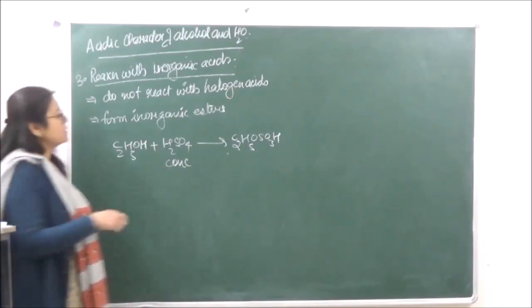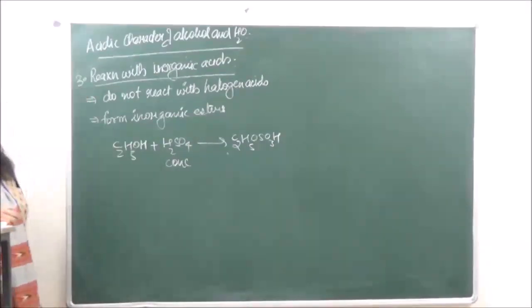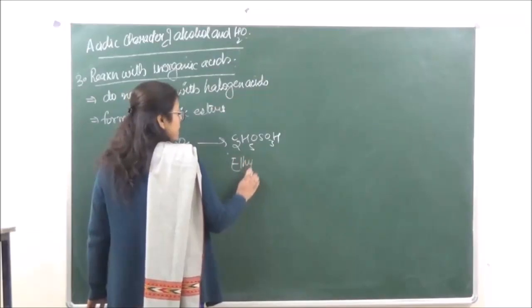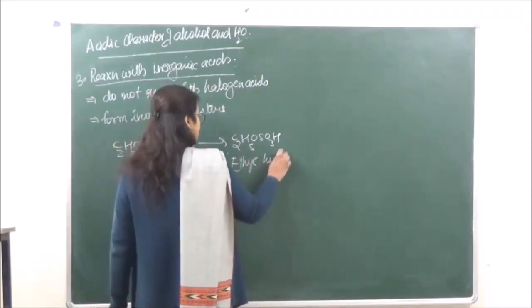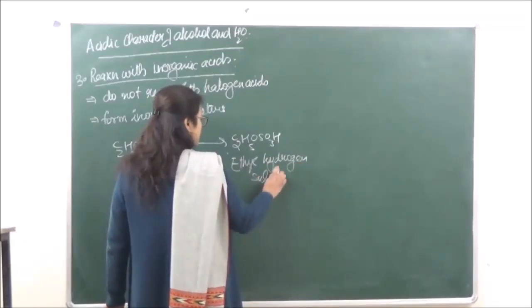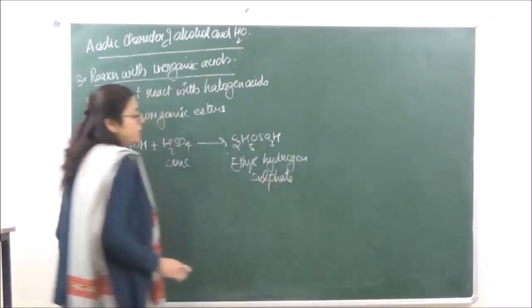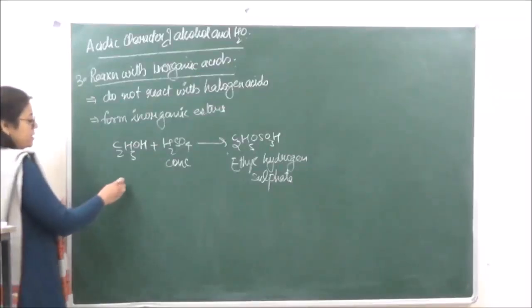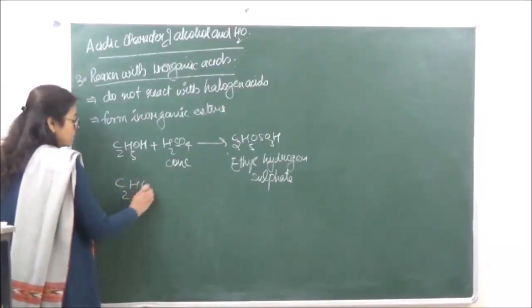Okay, and plus H2SO4 that is going to be recovered back. Okay, so this is known as an inorganic ester, ethyl hydrogen sulfate.